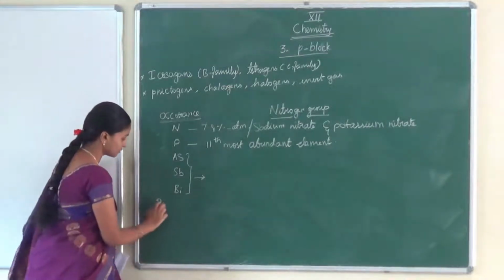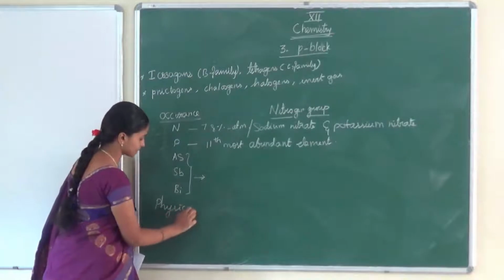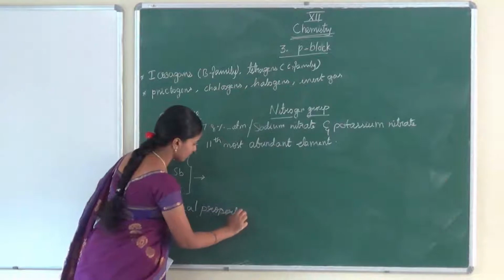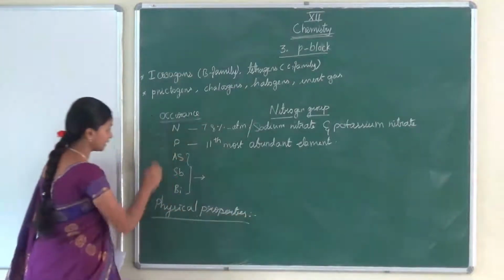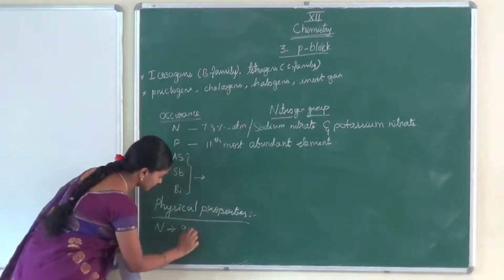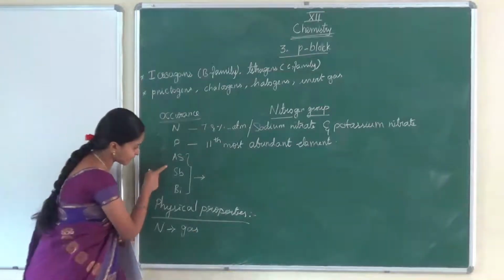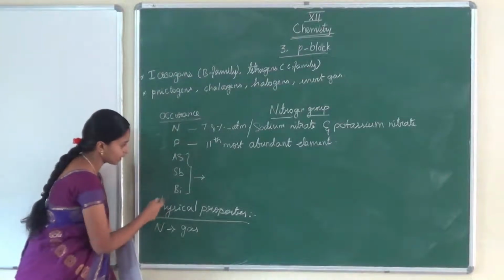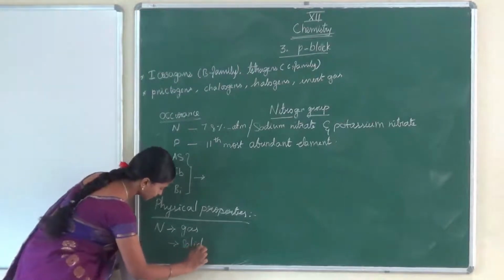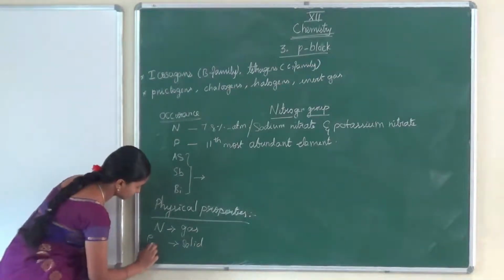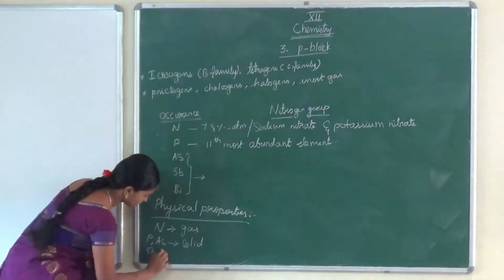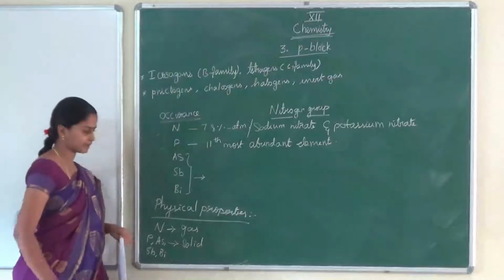Next we are going to talk about physical properties of this group. Here in this group, only nitrogen exists in the form of gas. Nitrogen alone exists in the form of gas. The remaining, phosphorus, arsenic, antimony, bismuth, all exist in the solid state.